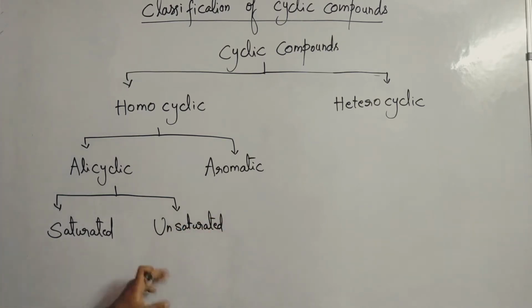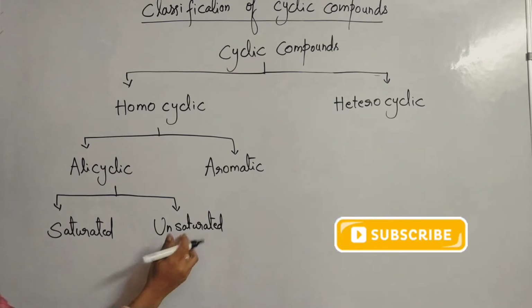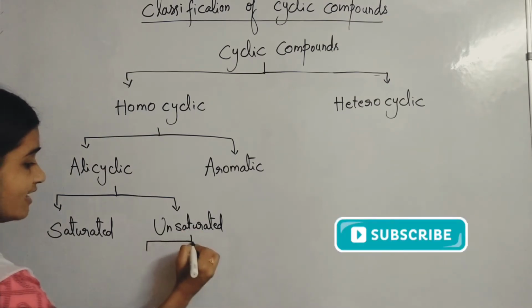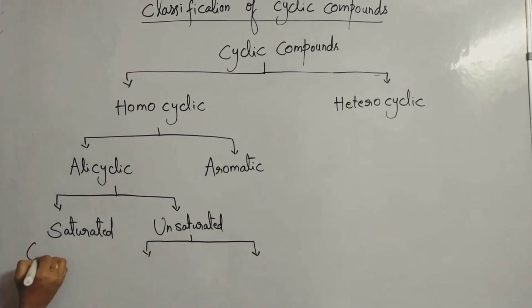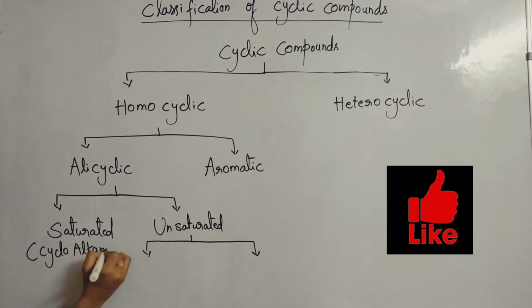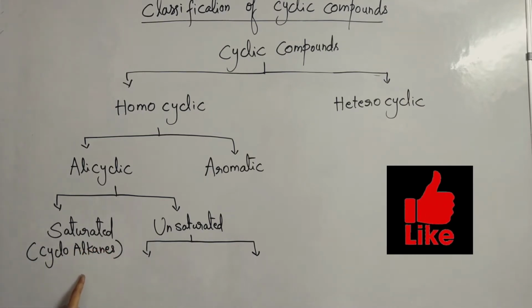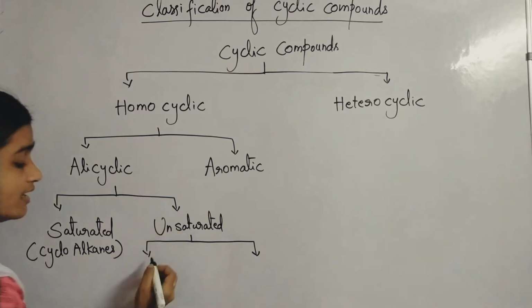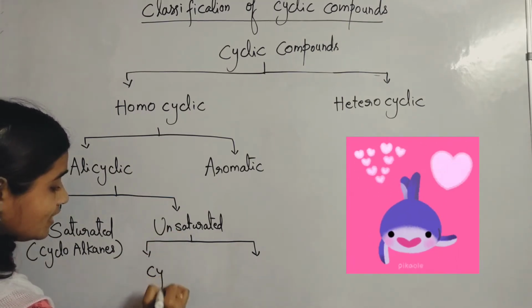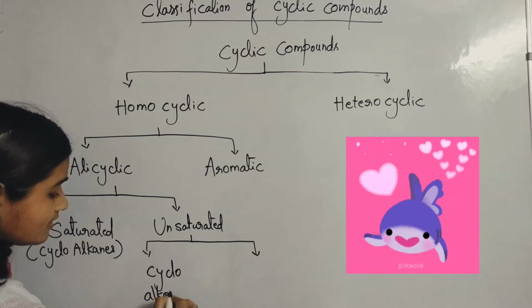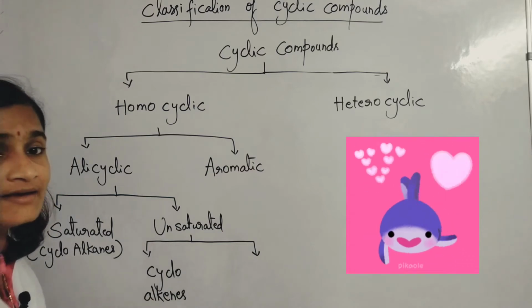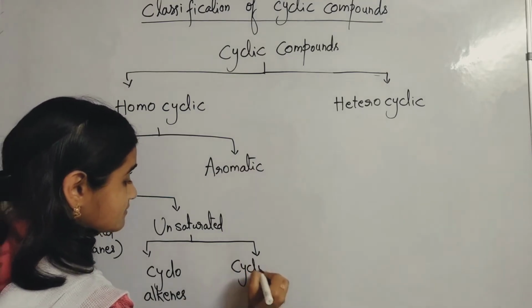Saturated alicyclic compounds are also called cycloalkanes, and unsaturated are called cycloalkenes and cycloalkynes.